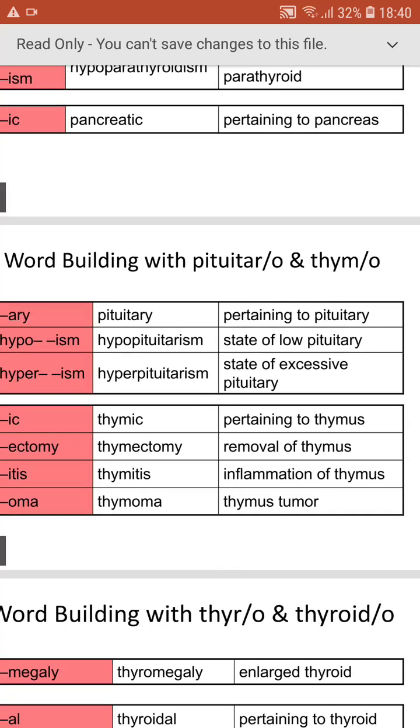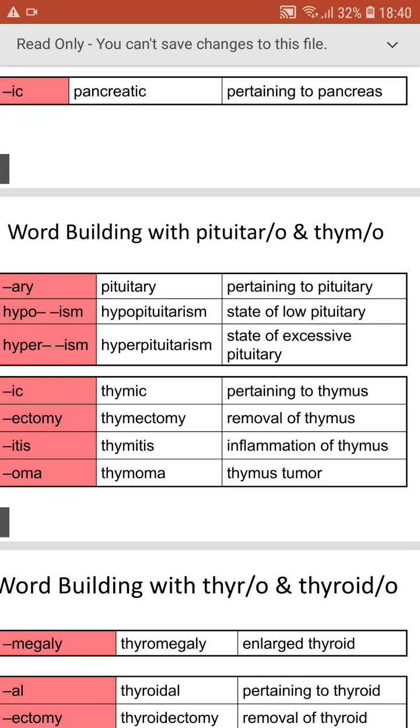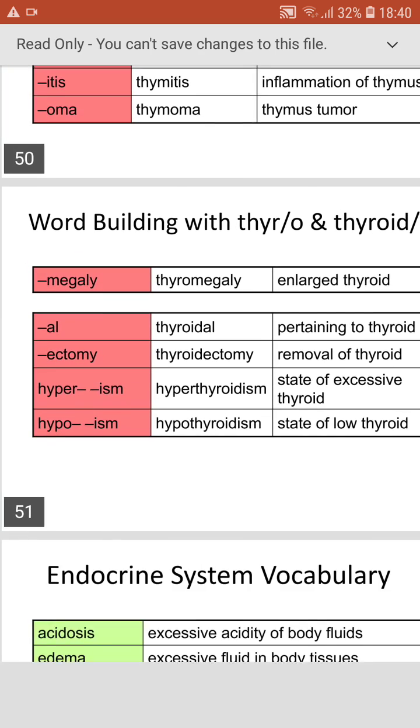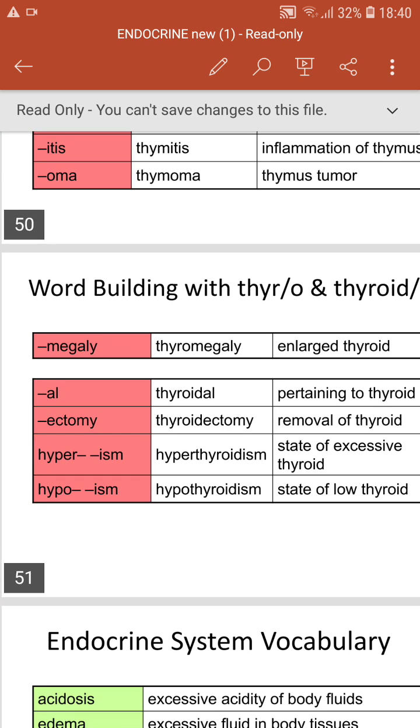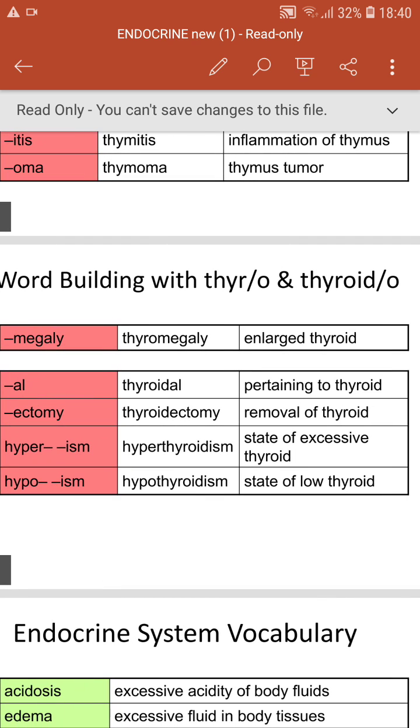Thymic, which means pertaining to thymus. Thymectomy, removal of thymus. Thymitis, inflammation of thymus. Thymoma, which means thymus tumor. And next, thyromegaly, enlargement of the thyroid gland, we call it thyromegaly. And next, thyroidal, pertaining to the thyroid. Thyroidectomy, removal of thyroid. Hyperthyroidism, a state of excessive thyroid. And hypothyroidism, a state of low thyroid.